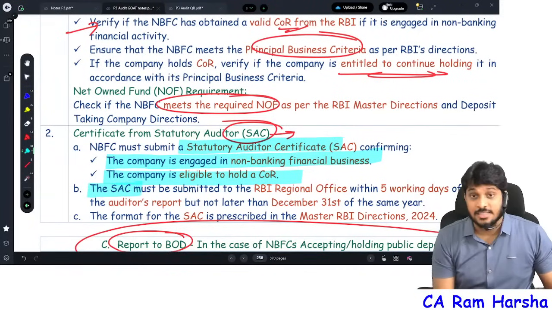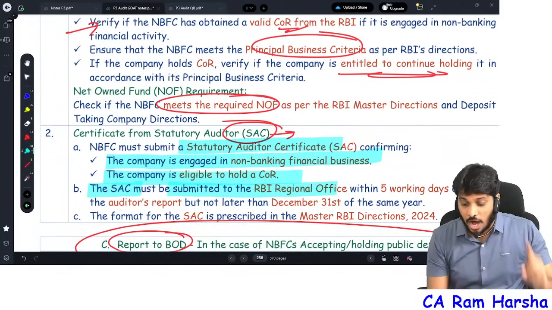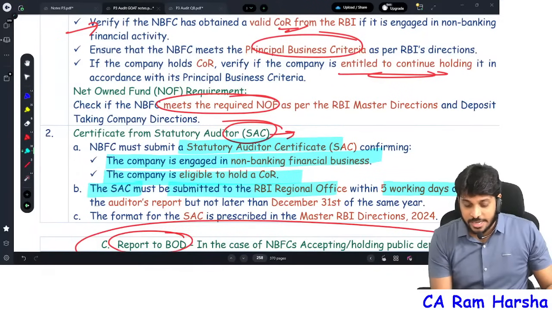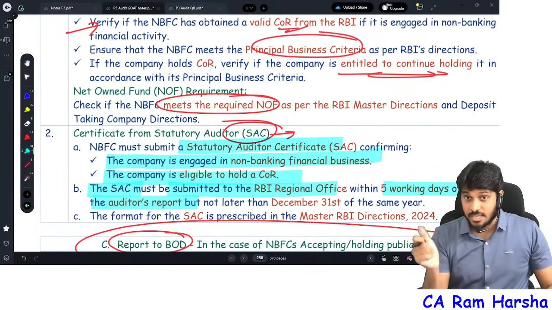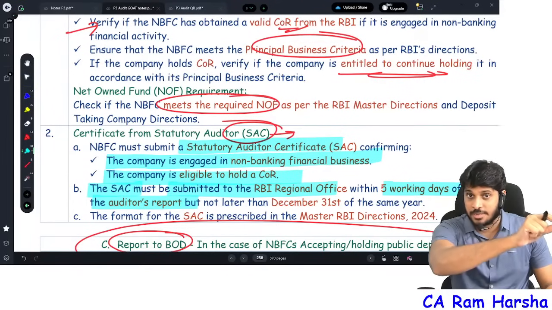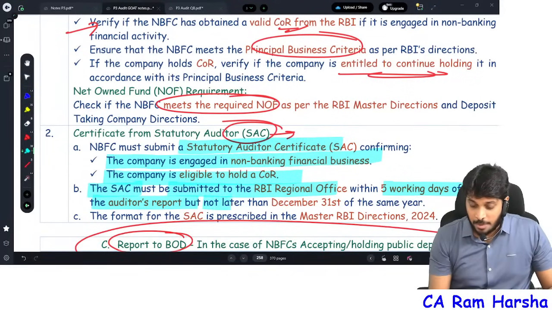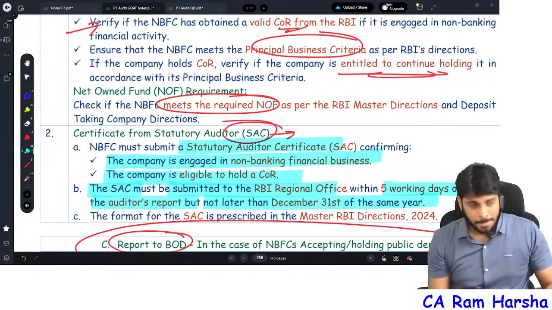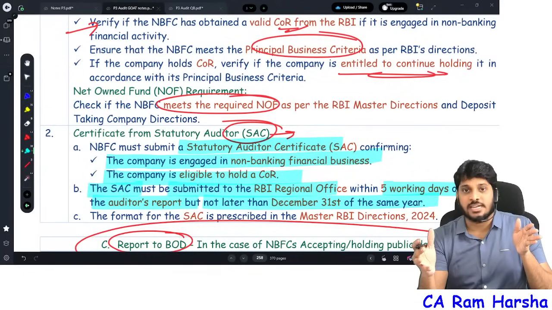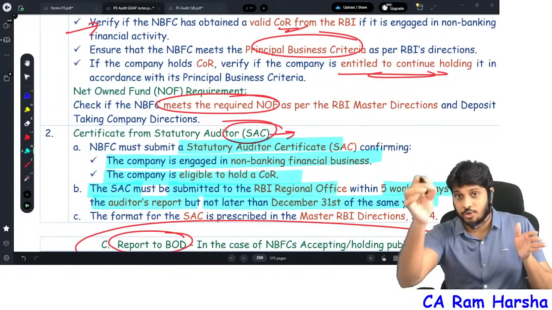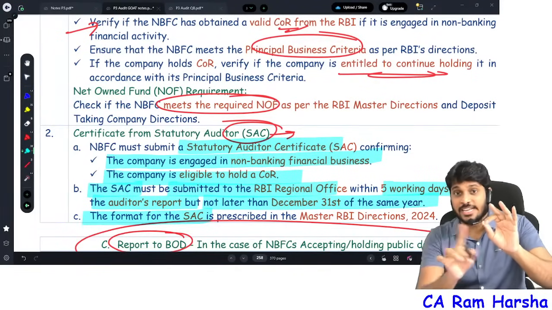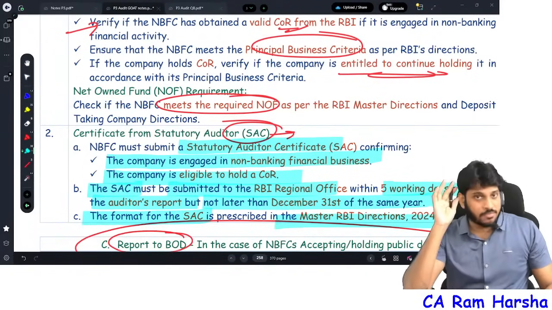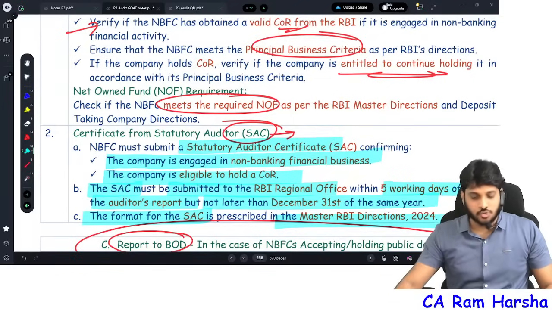The SACS certificate must be submitted to the RBI regional office within 5 working days of signing the audit report. Once the auditor signs the audit report of the NBFC, within 5 days the certificate has to be submitted to the RBI regional office, but not later than 31st December. After the audit report is signed, within 5 days send it, but maximum by 31st December you should send it to RBI. And the format of the statutory auditor certificate regarding NBFC is given by the Directions 2024. You follow those directions. That's it.